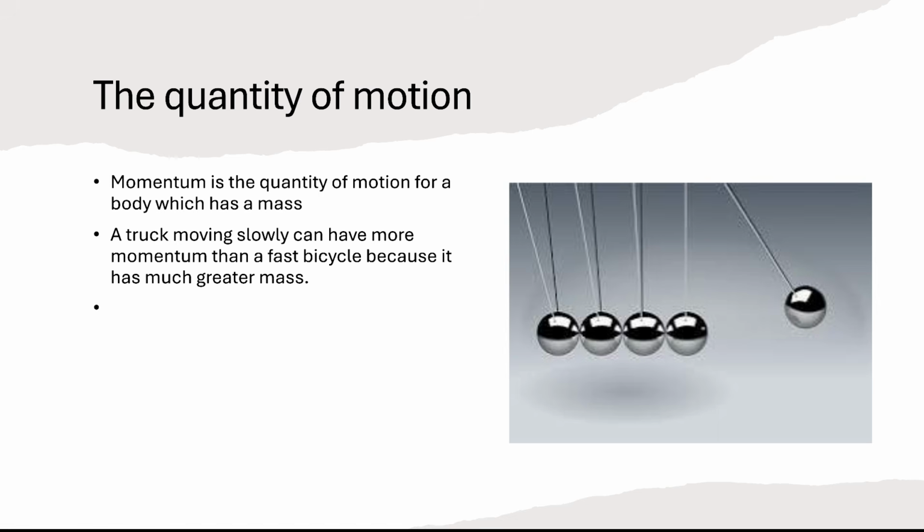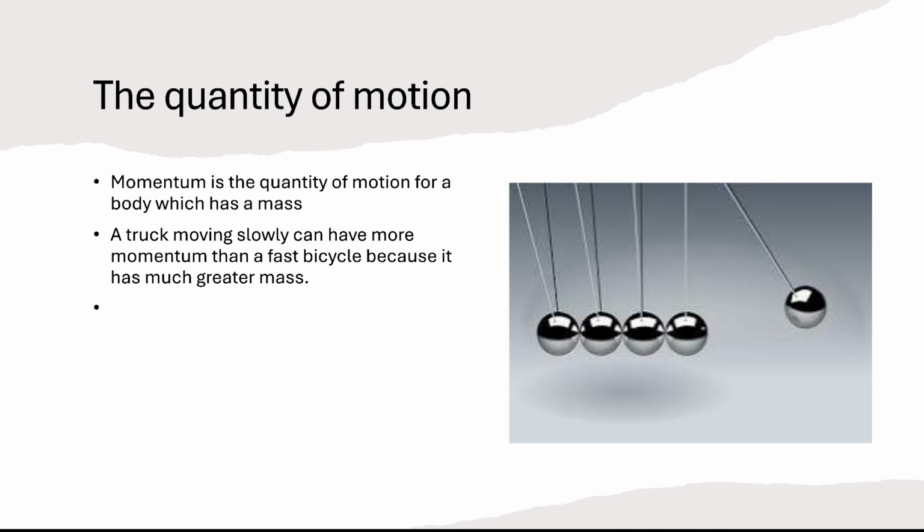But because the truck has so much more mass compared to the bicycle, the momentum of the truck may be greater. So mass is just as important as velocity when we talk about momentum, because momentum equals mass times velocity.